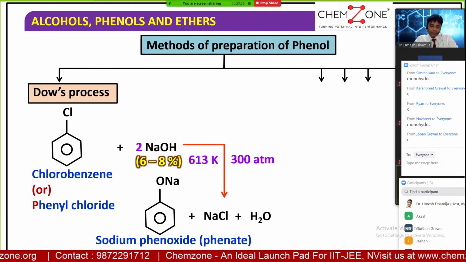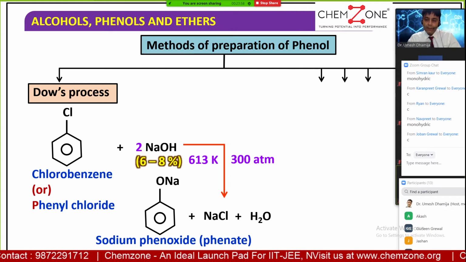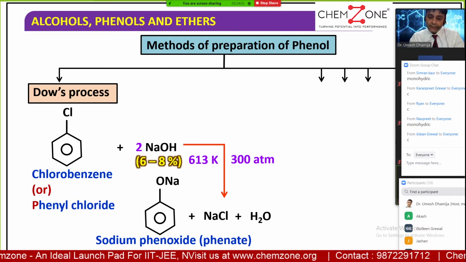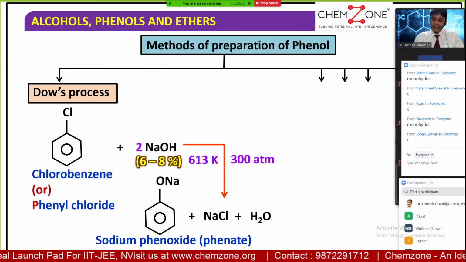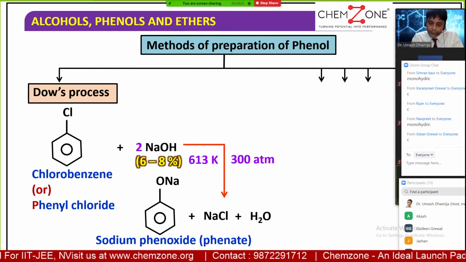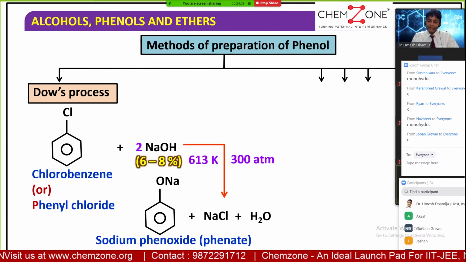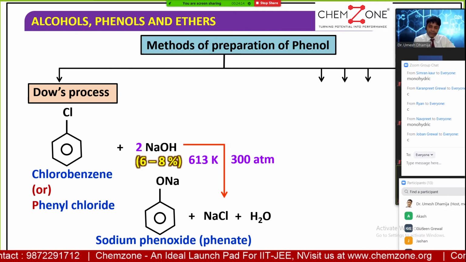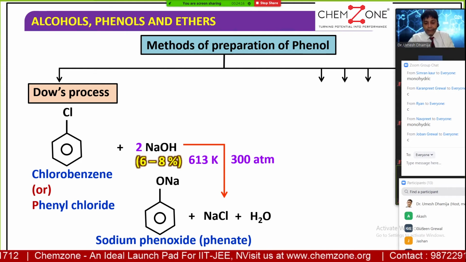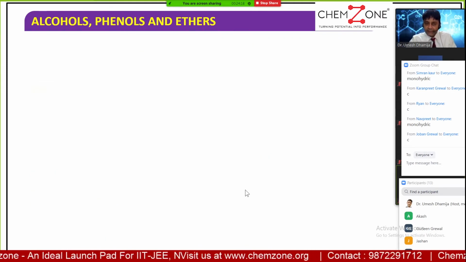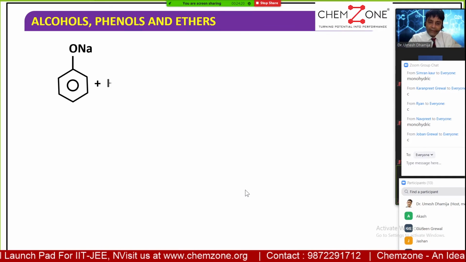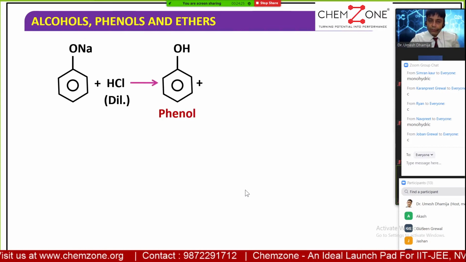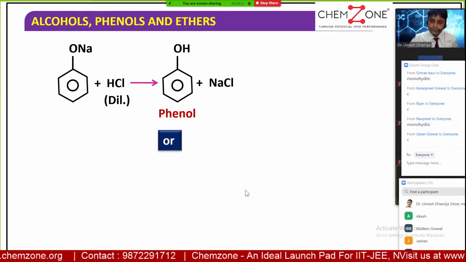In the Dow process, we start with chlorobenzene and treat it with sodium hydroxide at 300 atmosphere pressure and a high temperature of 623 Kelvin. We have done this reaction earlier also, right? And once we get the sodium phenoxide, this is now treated with HCl. We get here phenol plus NaCl.